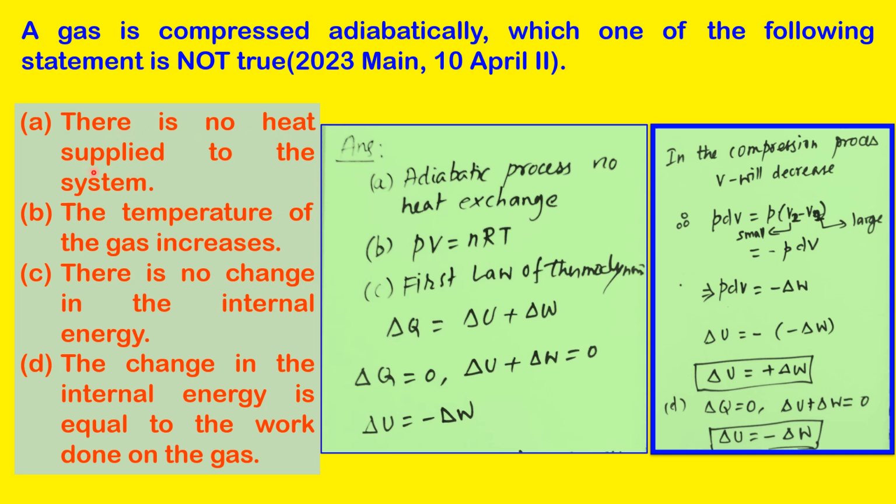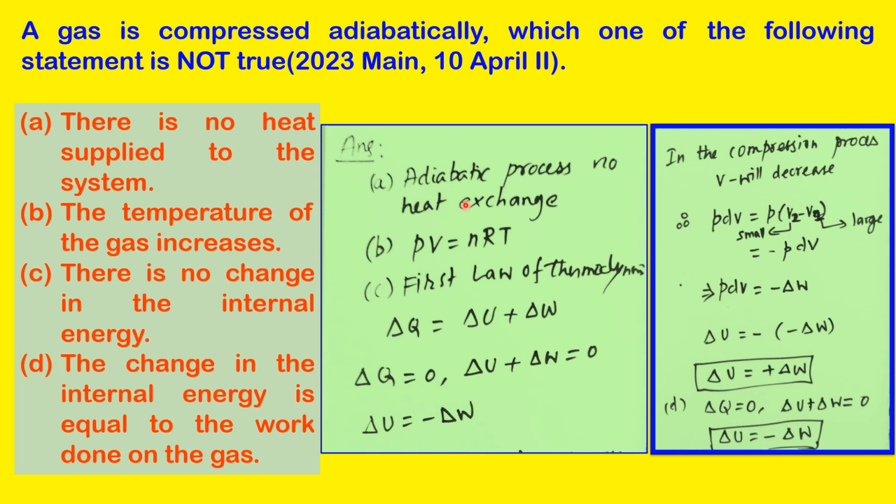There is no heat supplied to the system. That is correct, in the sense that during the adiabatic process there won't be any heat exchange between the surroundings and the system.